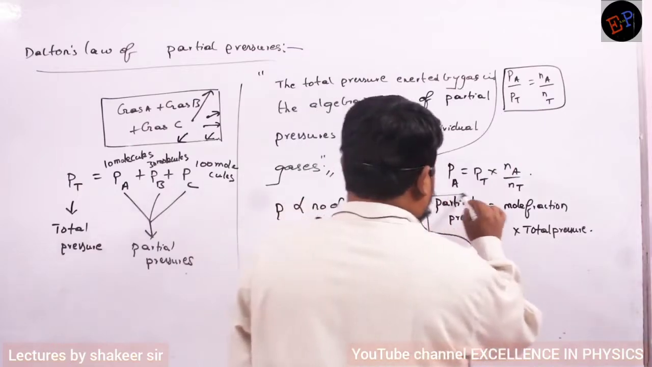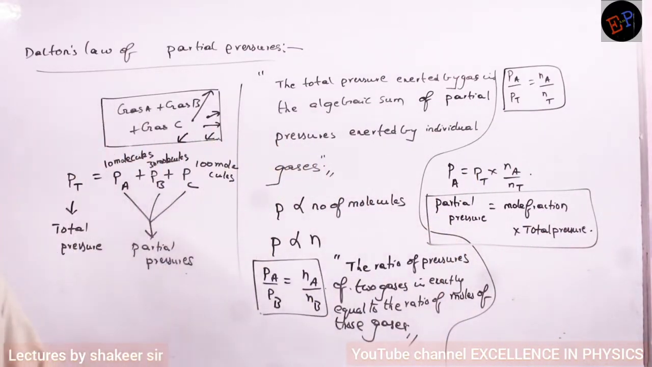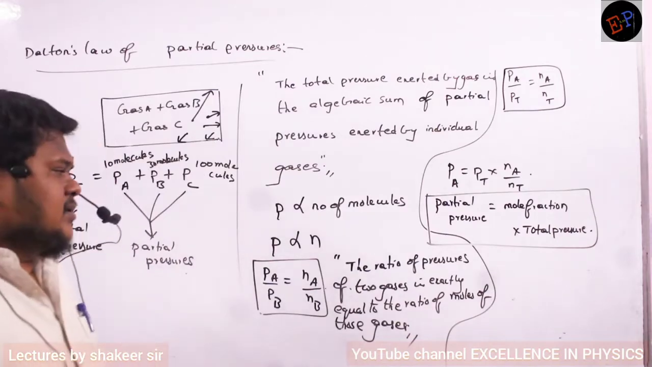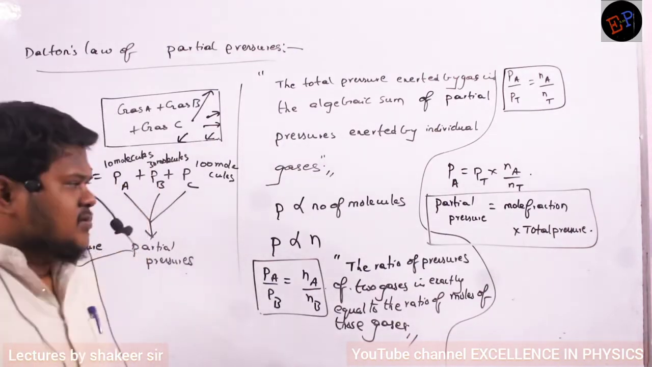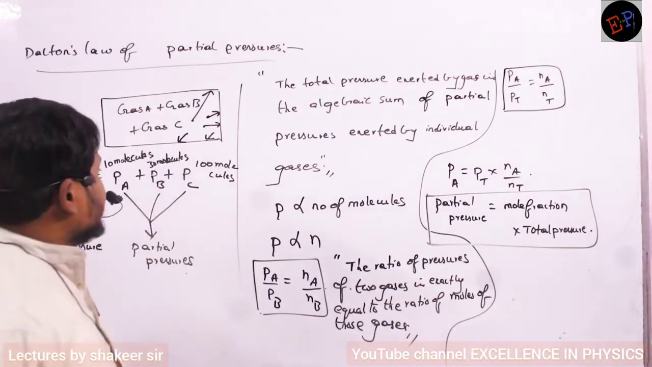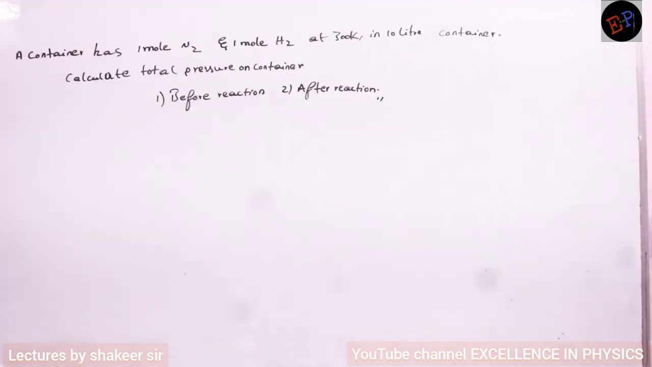Partial pressure of any gas is equal to the mole fraction of that gas multiplied by the total pressure of the gas. Understood? So these are the different methods of understanding Dalton's law of partial pressures. Clear? Understood? Very easy.